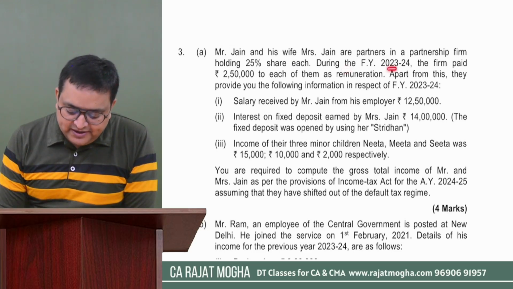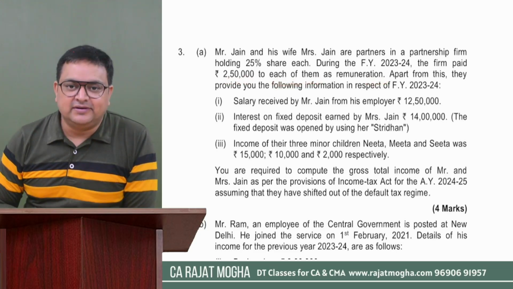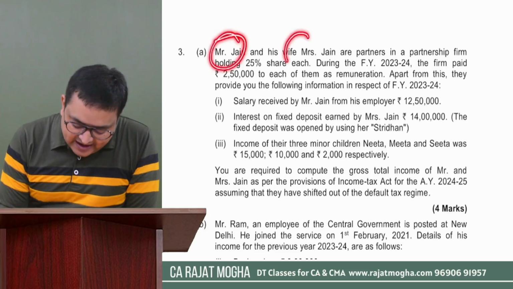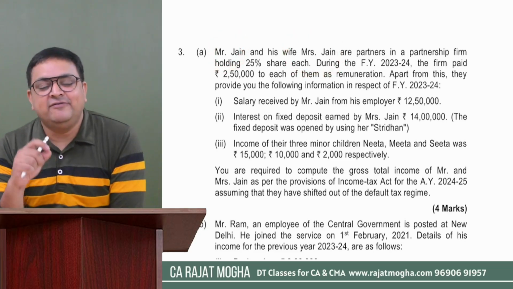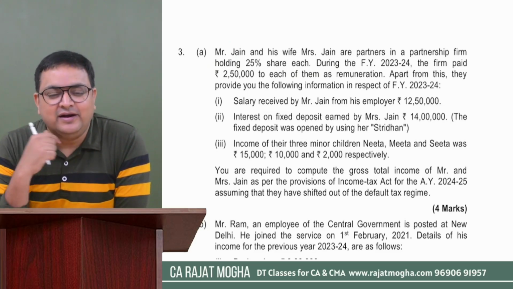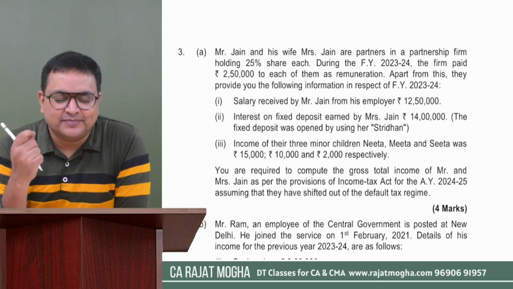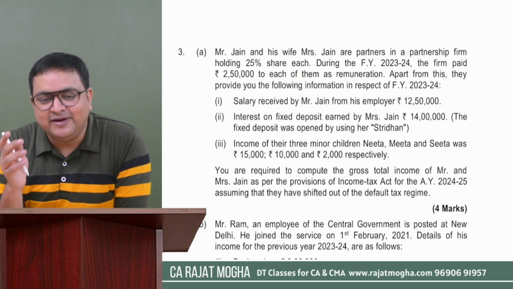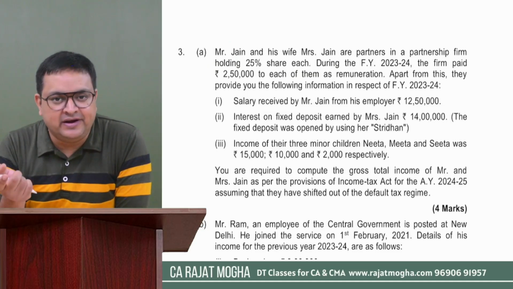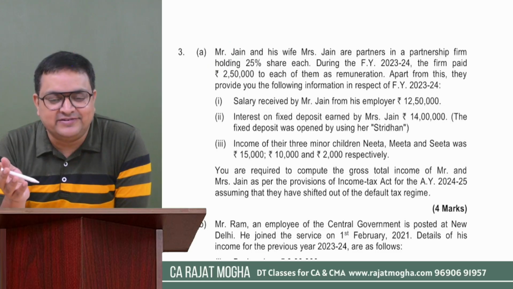During the financial year 23-24, the firm paid 2,50,000 to each of them as remuneration. So Mr. Jain and Mrs. Jain both have received remuneration from their partnership firm. First of all, tell me under which head it is taxable. Is it salary head or PGBP? It's of course PGBP. It's not salary, because for salary there must be an employer and employee relationship. It should be master and servant relationship, and they are not servant, they are owners, they are partners of the partnership firm.